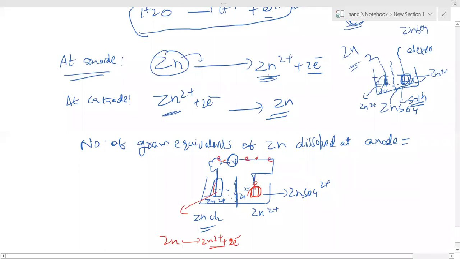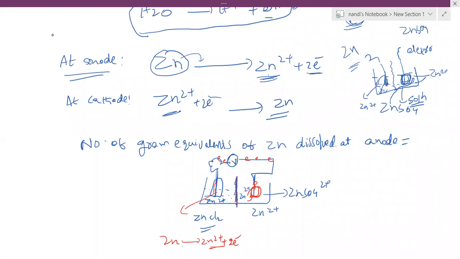Zinc here loses electrons. Here one electrode is there that can get electrons. Zn2+ is attracted. But these are separated from each other. They never mix each other, sir. They never mix.